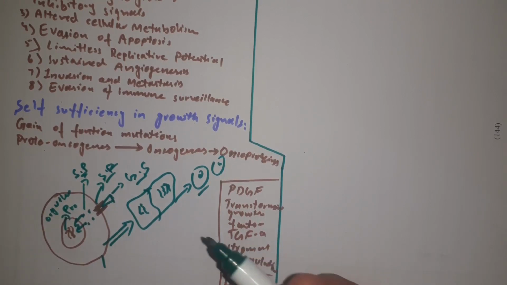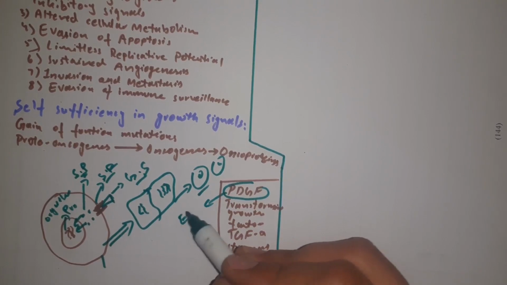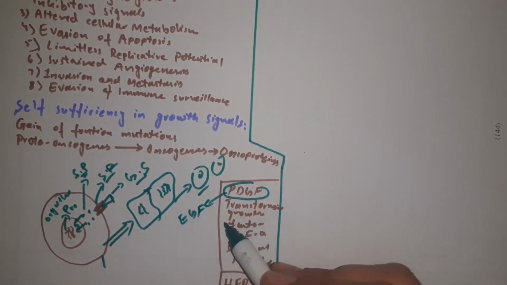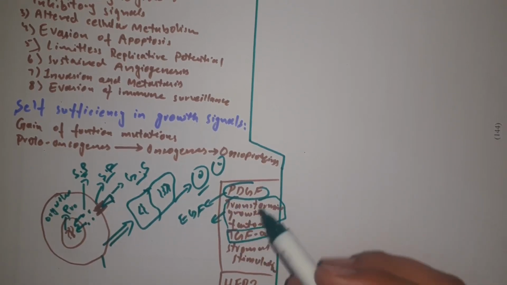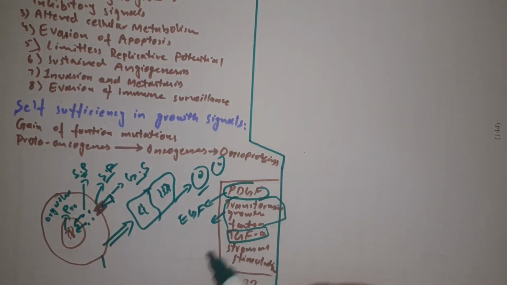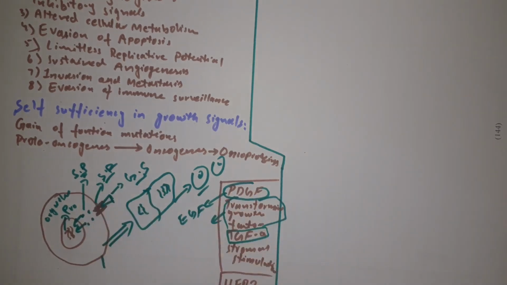For example, common growth factors are platelet-derived growth factor, epidermal growth factor, or transforming growth factor, TGF alpha. So what happens? The tumor mutates itself in such a way that it begins to synthesize this factor on its own. When it begins to synthesize this factor on its own, these self-synthesized factors start stimulating the receptor, and then activate the downward signaling pathway and lead to cellular division.